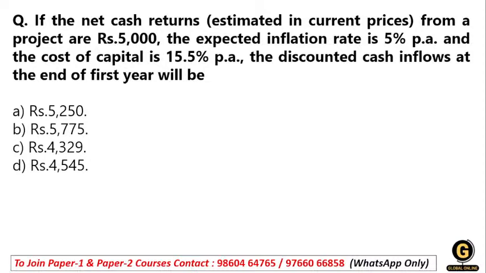First, what is given? Net cash return is 5000. The inflation rate is 5% per annum. The cost of capital, that is Ko, is 15.5%. Here you need to calculate the discounted inflow, and for that only two steps are important.